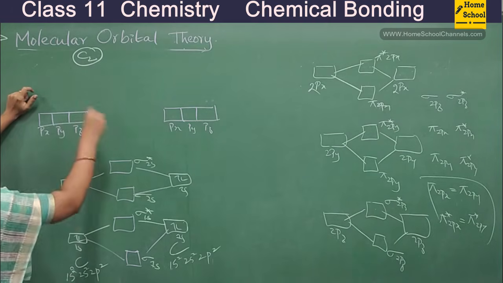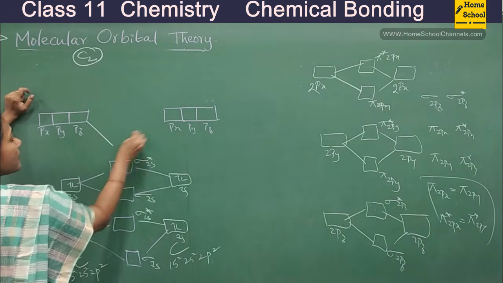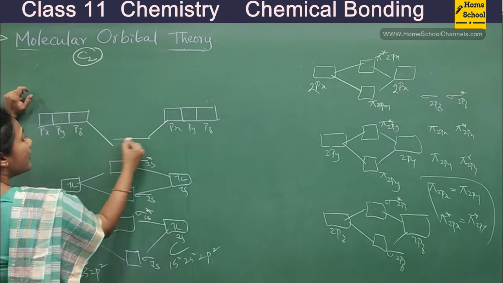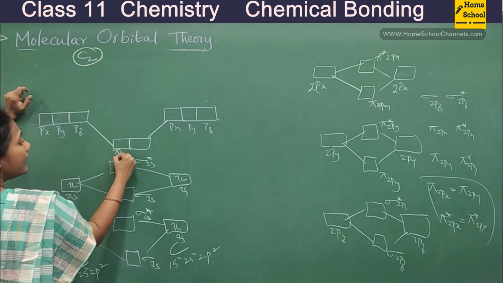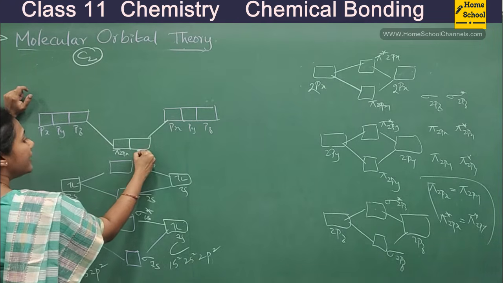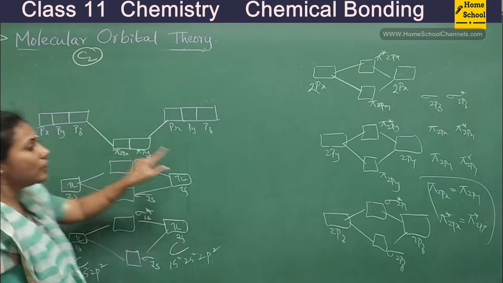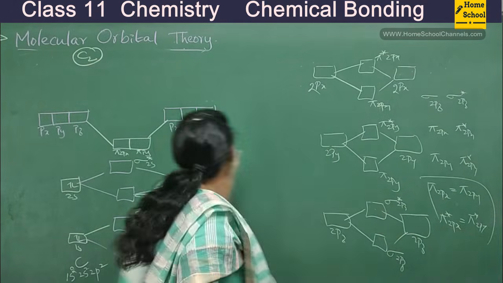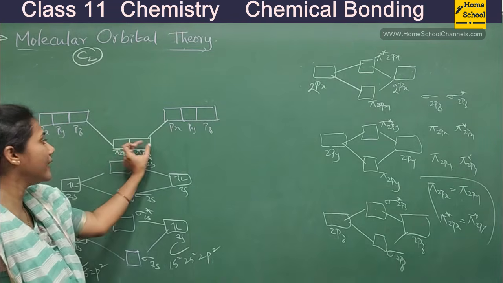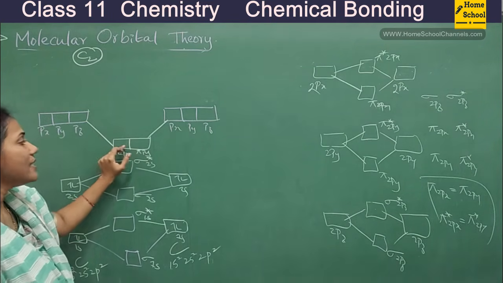Okay, so when we arrange them according to their energy, observe, guys. Here I will place 2 orbitals. Actually, they are pi 2px orbital and pi 2py orbital. I told you, pi 2px and pi 2py will have equal energy. That's why 2 boxes side to side I have shown, 2 molecular orbitals side to side.